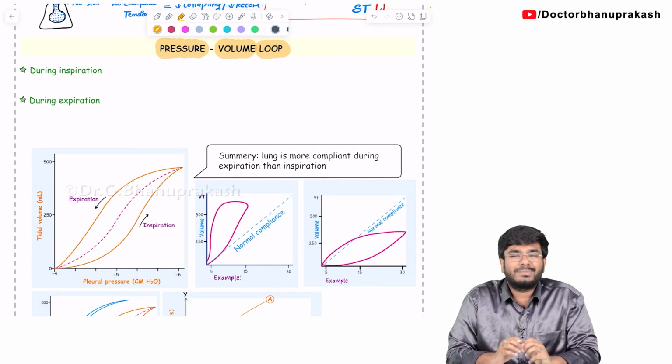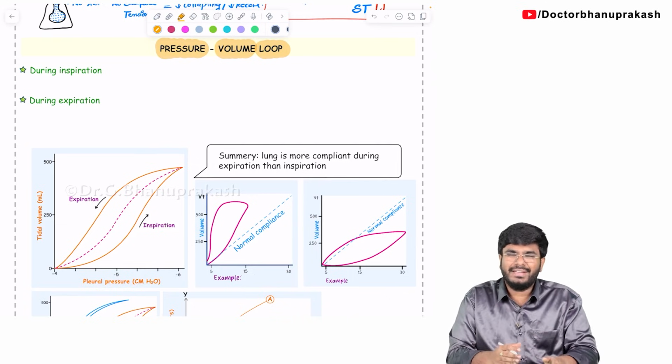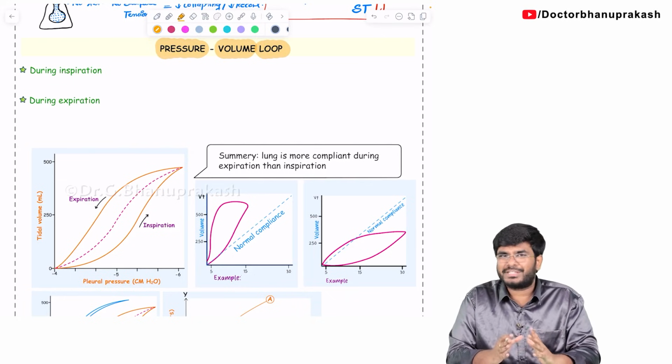You are having 2 lungs, sir. Are we having the same lungs during inspiration and expiration? Tell me. Yeah, you are having the same lungs. You are not getting a new pair of lungs, right? You are having the same lungs during inspiration and expiration.